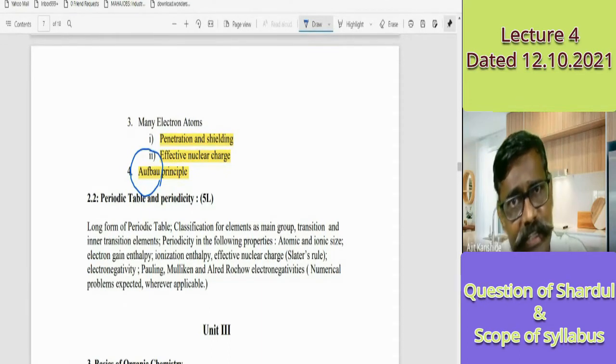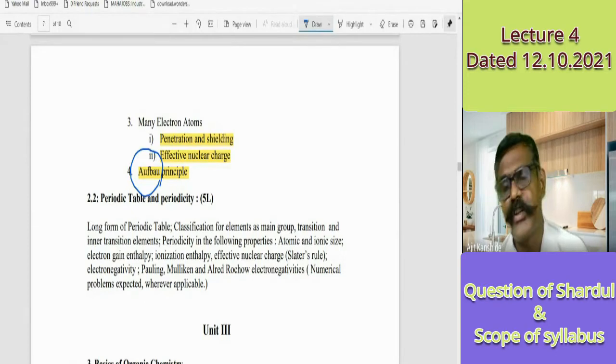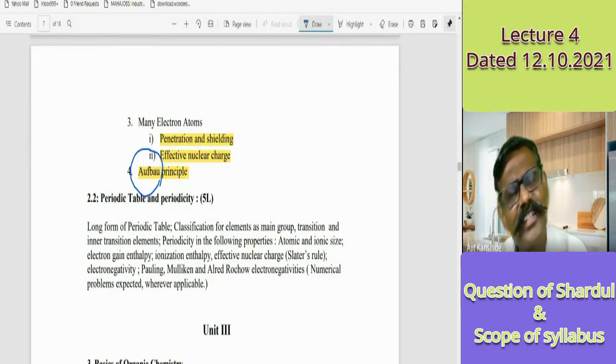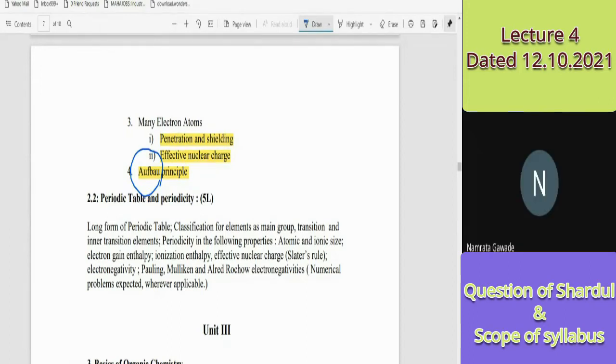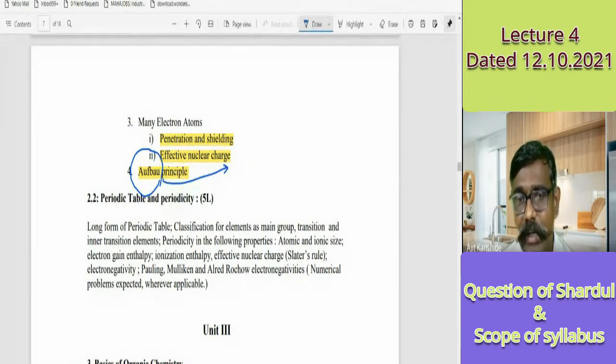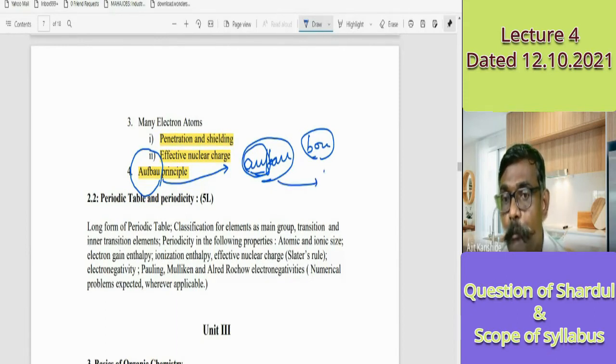Linus Pauling, scientist. Hund's rule of maximum multiplicity, Max Hund, scientist. Is Aufbau a scientist or not? Yes or no? Just guess. If you are wrong, don't worry about that. Actually, generally we think if such a complicated name is there, then it was a scientist. It is Aufbau. The spelling is A-U-F-B-A-U. Aufbau means building up.